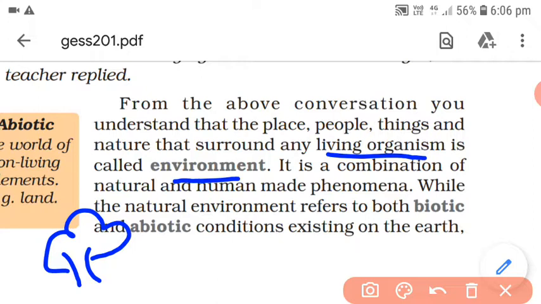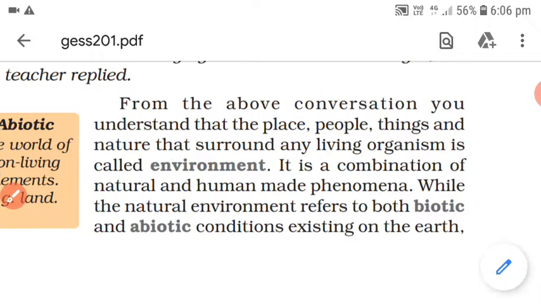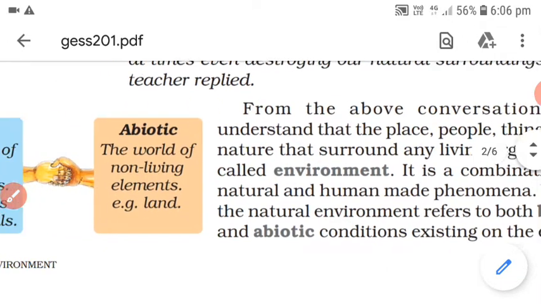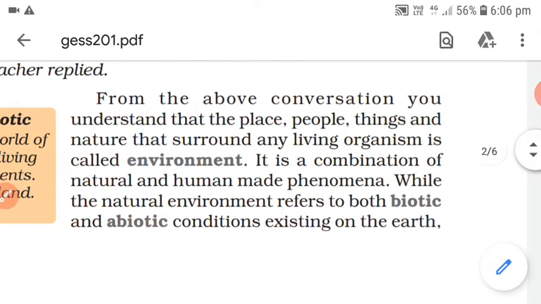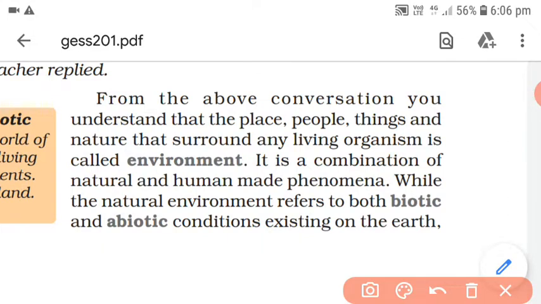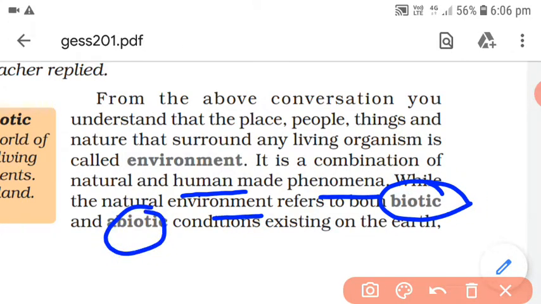All the trees and plants have a specific environment and can only survive in that particular environment. यानी इंसानों के लिए भी आपको पता है कि एक पर्टिकुलर एनवायरनमेंट चाहिए, and that environment is totally present on this earth. So now we have something to know: that it is a combination of natural and human made phenomena. And while the natural environment refers to biotic and abiotic, these are two things that you will come to know within a short period of time, what is biotic and what is abiotic.